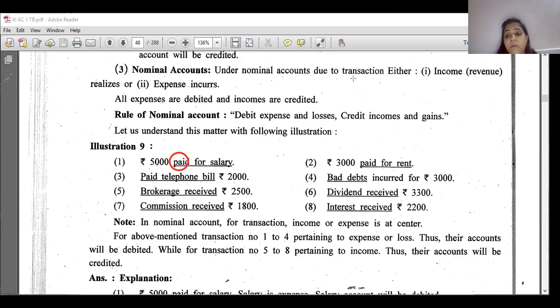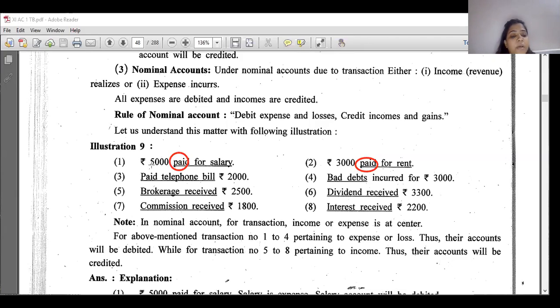So what happens? Your salary is an expense, so debit all expenses and losses. So salary account is debited. Then 3,000 paid for rent. Again, I'm just helping you so you remember what is to be written. 3,000 paid for rent. So paid means cash transaction. Rent is an expense, debit all expenses. So rent account is debited. Reason: rent is an expense.